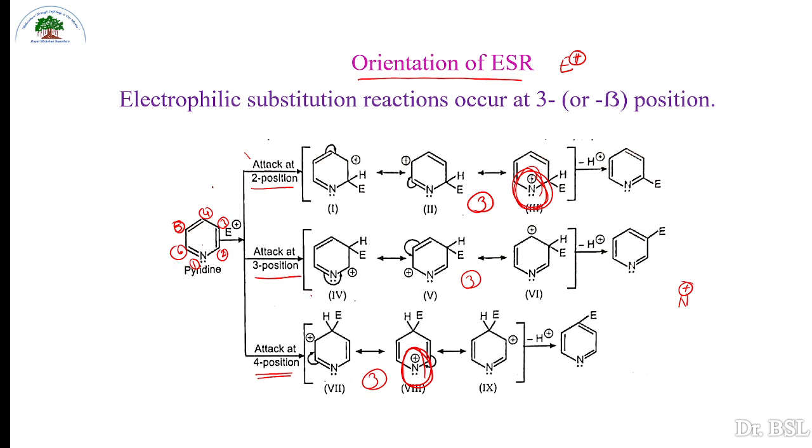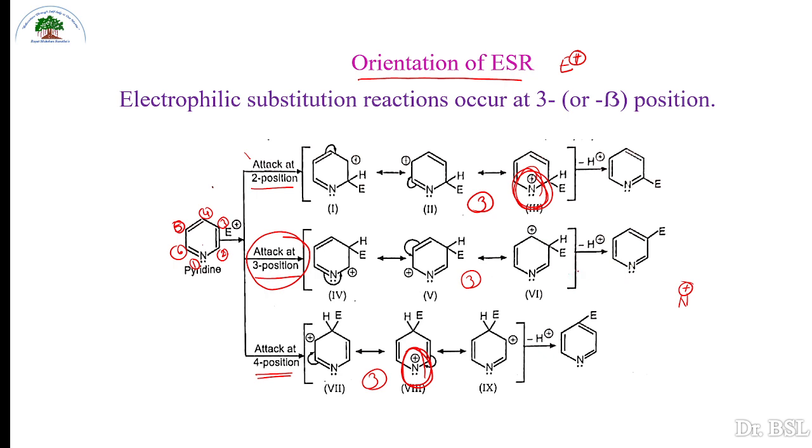So in case of attack at position 3, we observe the positive charge does not come on nitrogen in any of the canonical structures, any of the delocalizing structures. So this attack at position 3 is more preferable.